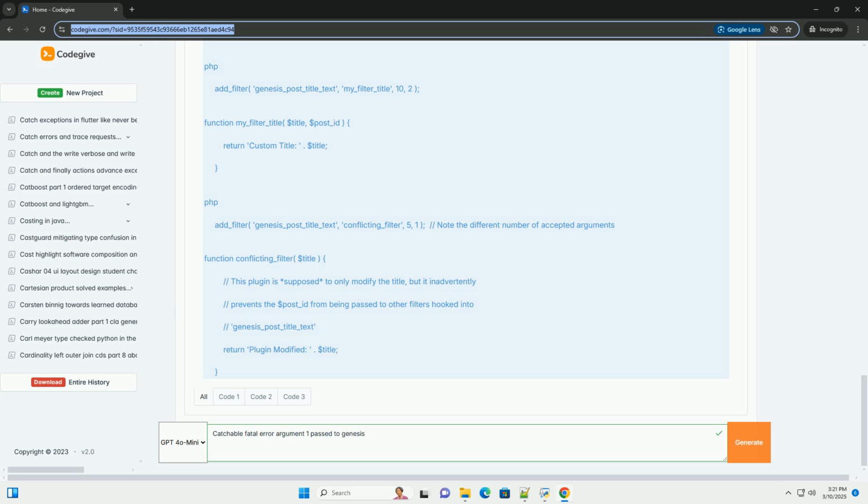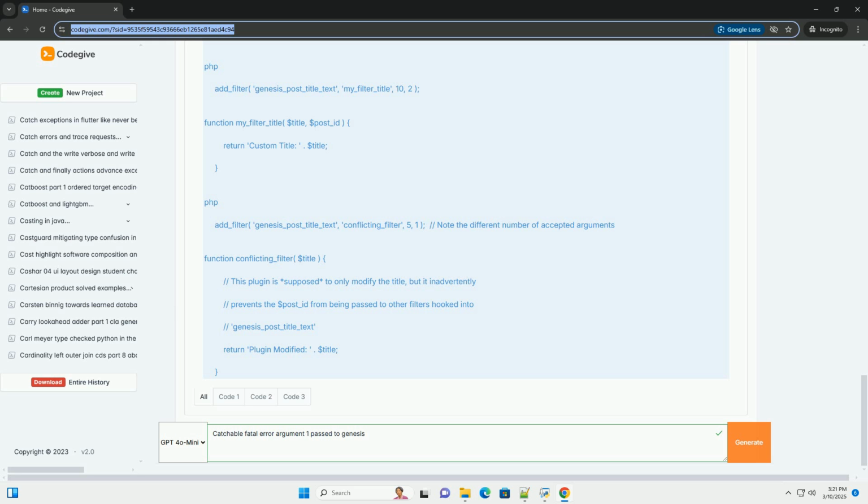Troubleshooting steps. Follow these steps to effectively troubleshoot and resolve the catchable fatal error, argument 1 passed to Genesis. 1. Enable WordPress debugging. The first step is to enable WordPress debugging mode. This will provide more detailed error messages, including the file and line number where the error occurs.